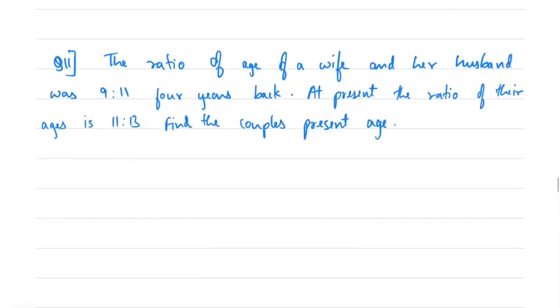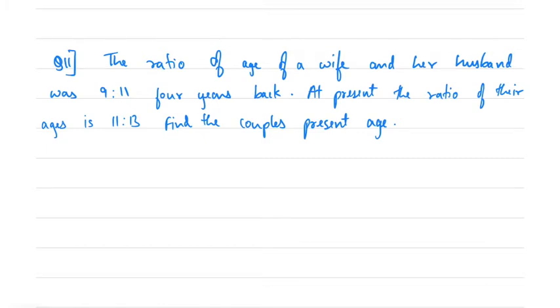Let's see the next problem. The ratio of the ages of a wife and her husband was 9:11, 4 years back. The present ratio of the ages is 11:13. Find the couple's present ages. We are supposed to find the present age.